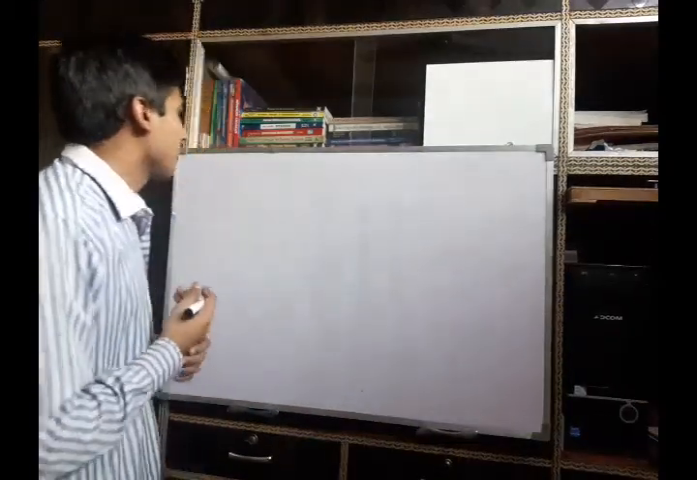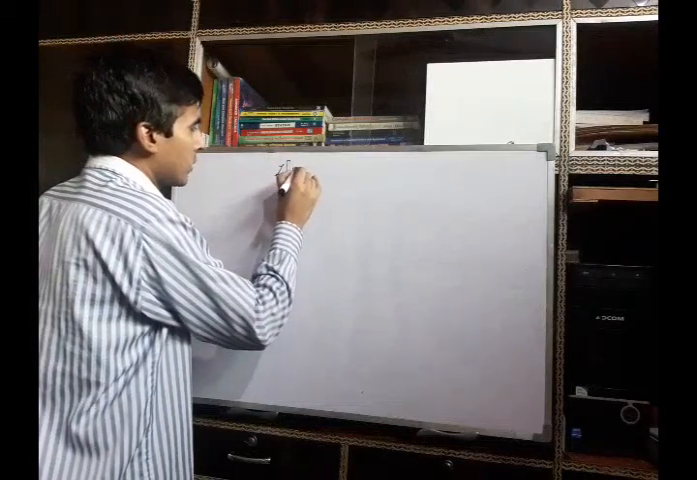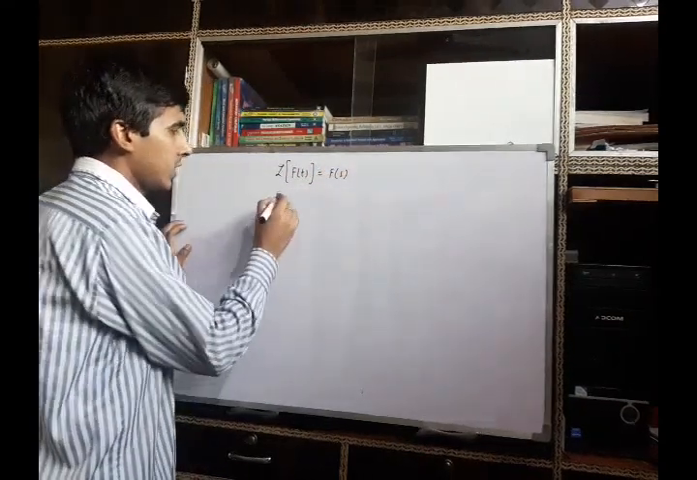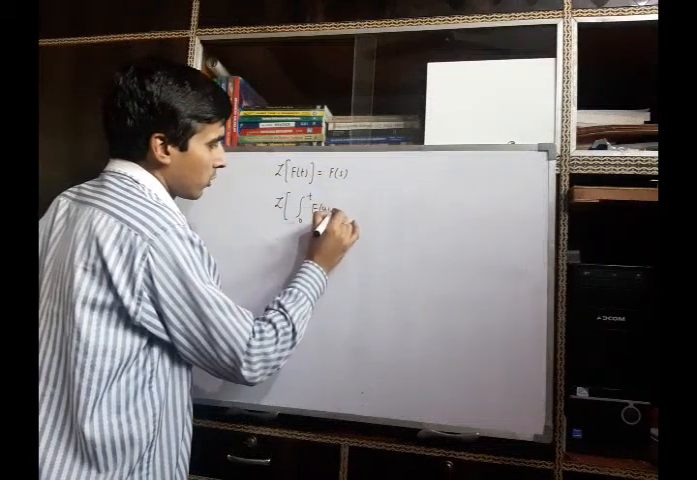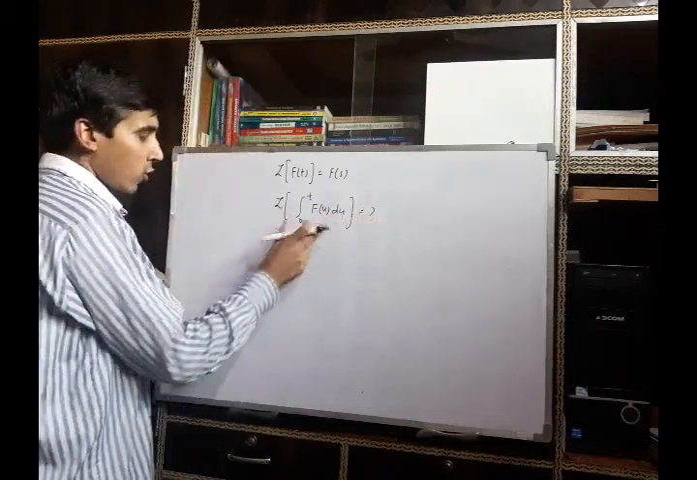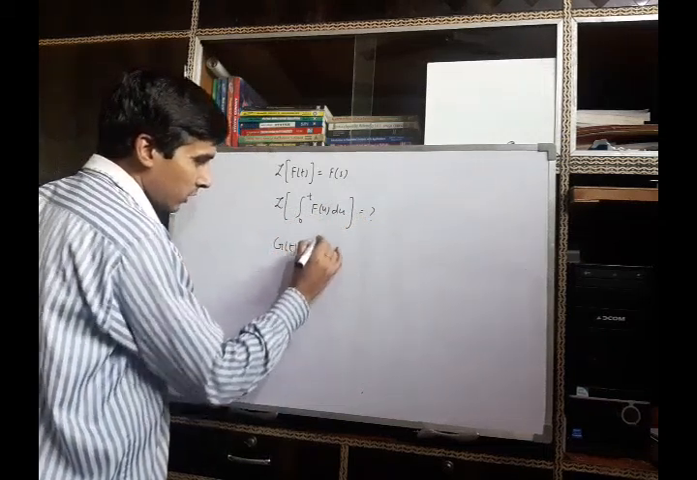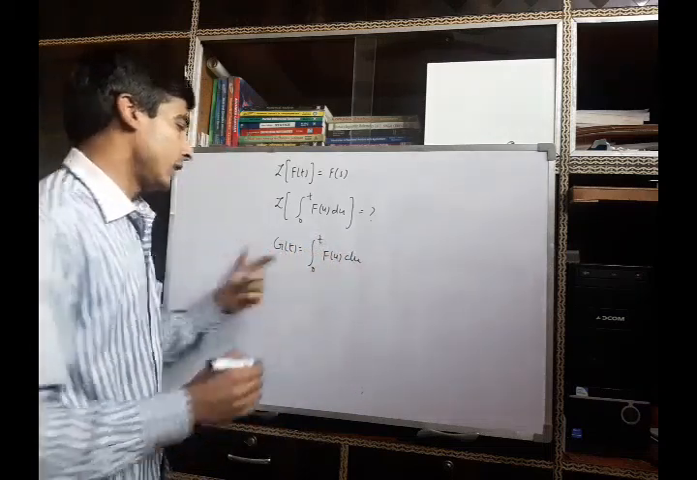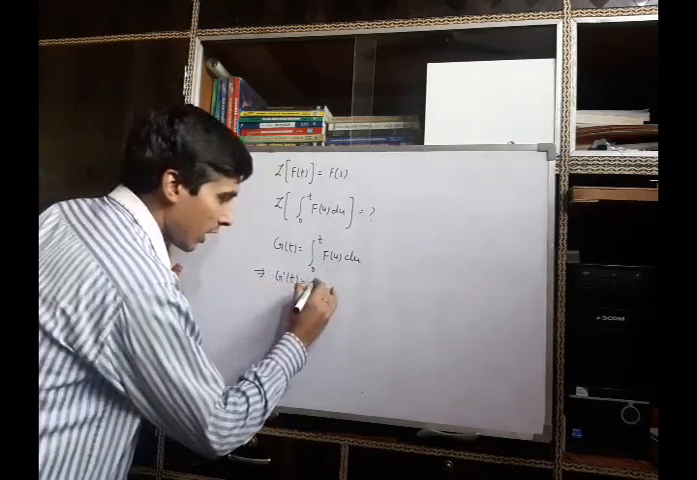Now we will find the Laplace transform of an integral. Suppose we are given the Laplace of function f(t) as F(s), and we have to find the Laplace transform of the integral from 0 to t of f(u) du. So to find the Laplace transform of this integral, first we define the function g(t) as the integral from 0 to t of f(u) du. When you differentiate this equation on both sides, we can rewrite it as g prime t equals f of t.